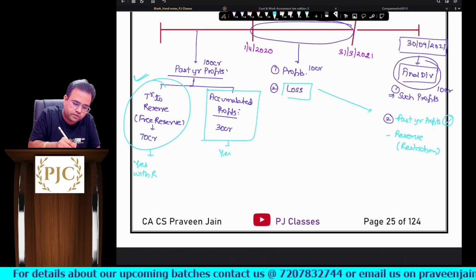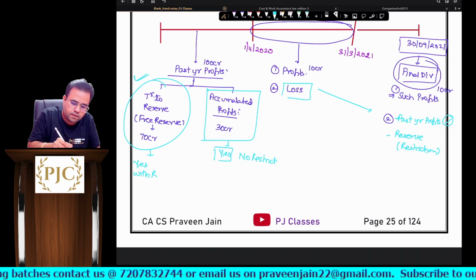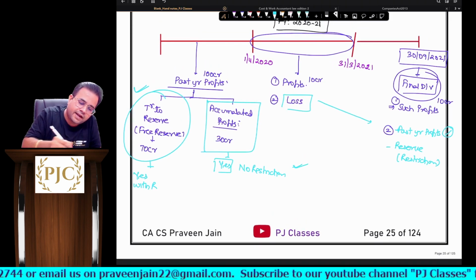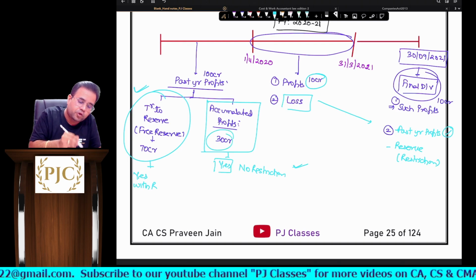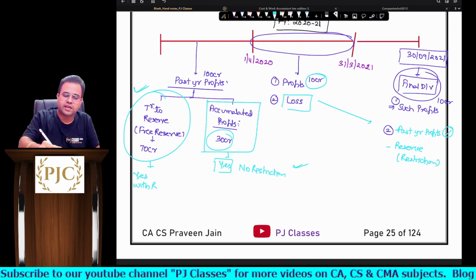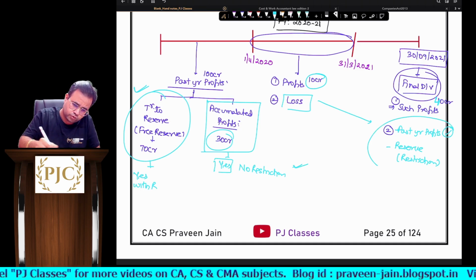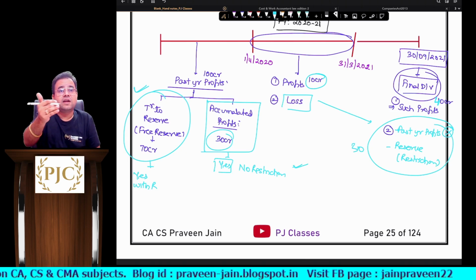Here, for past profits, we can use it with no restrictions, sir. In other words, 100% I can use it. So for example, in the current year we have got a profit of 10 crores. Last year the accumulated profits are 30 crores. So do you think a dividend of 40 crores can be declared? The answer is yes, sir. Do you think in losses a dividend of 30 crores can be declared? The answer is yes. More than 30 crores is possible?